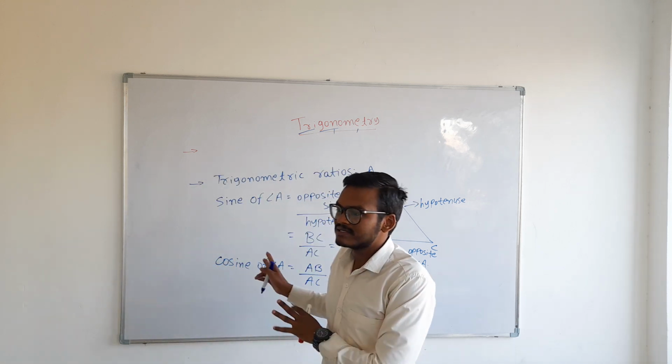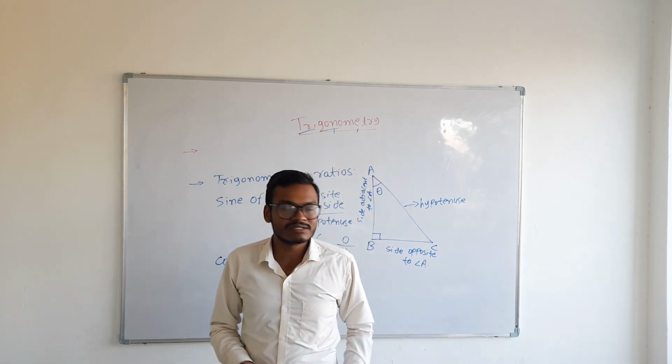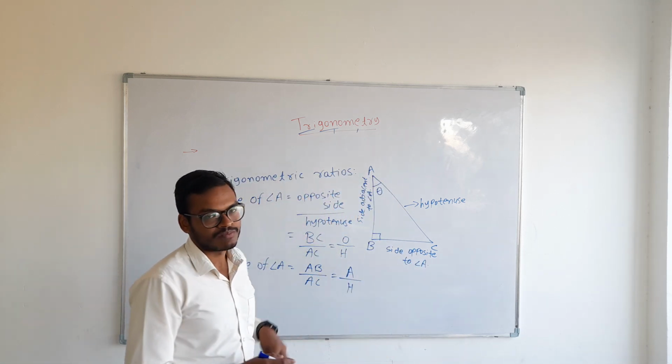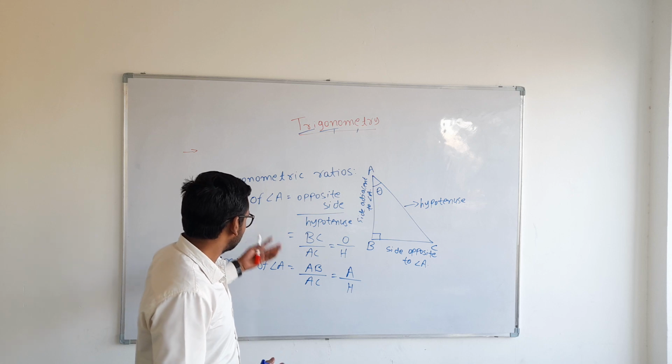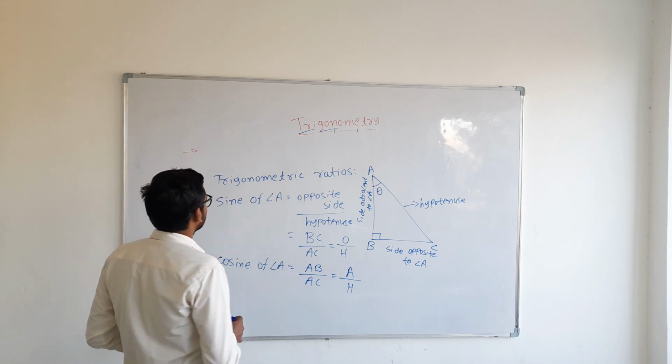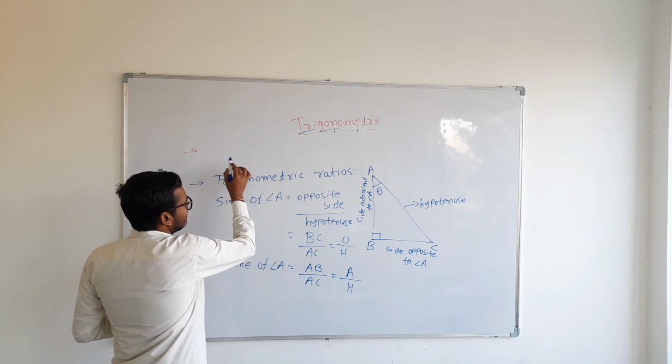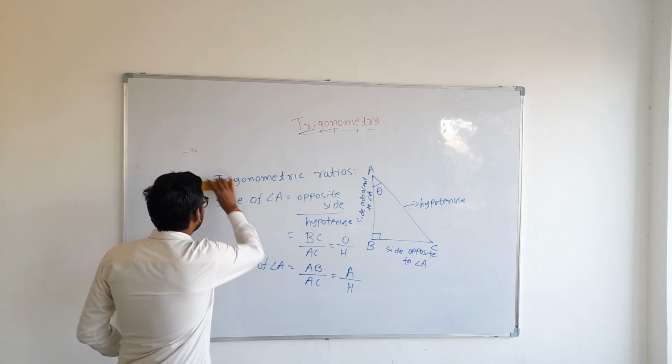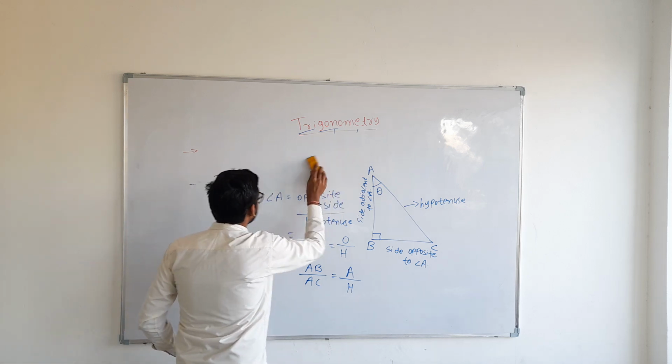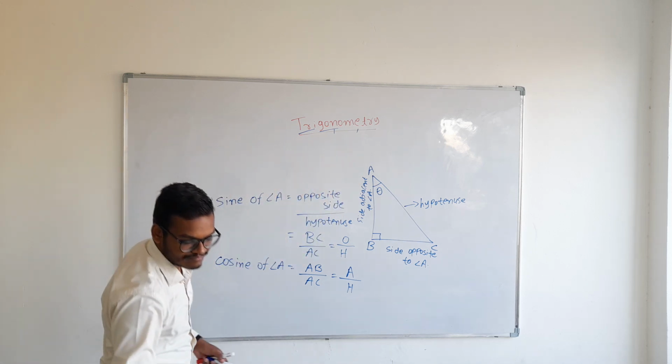Now these are the two basic ratios. All the other 4 ratios can be derived from these two. Okay? Moving to the next ratio, that is tangent. So let me write here. I will erase these trigonometric ratios. Okay? Next is tangent.